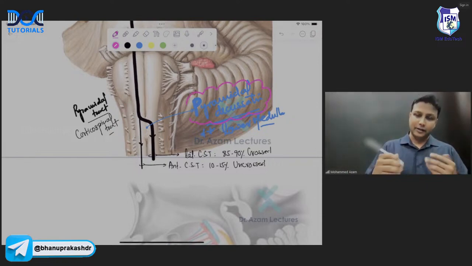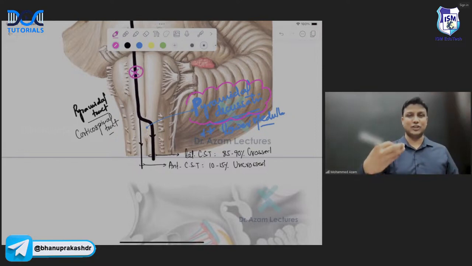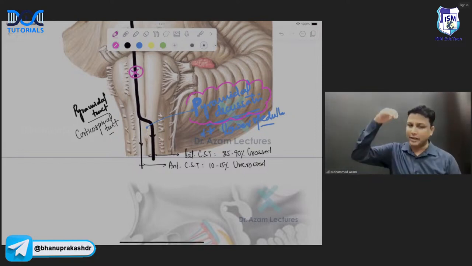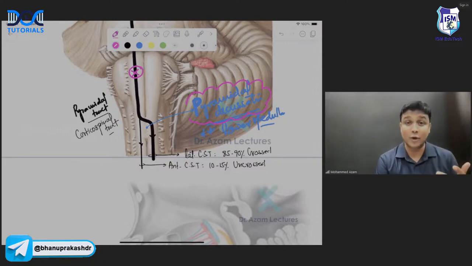अगर pyramidal tract decussation से पहले injure होगा, if it is injured before decussation, pyramidal tract is a descending tract, and descending tract will be going and controlling what, sir? The movement of the muscles. It is having the motor function. So what is going to happen? All the motor functions will be lost. It will lead to paralysis. And it is actually known as hemiplegia कहते हैं सर.